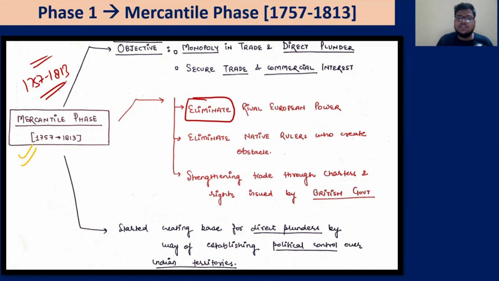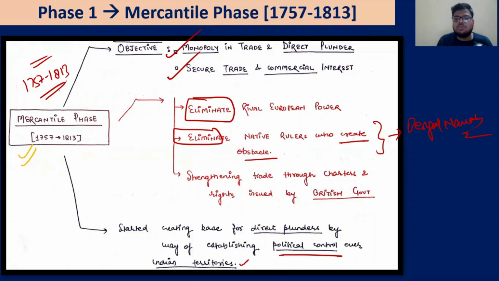They needed to eliminate the native rulers who were creating obstacles, for example the Bengal Nawab in the Battle of Plassey. They needed to strengthen their trade because they were mercantilists. They needed to export a lot. So they wanted to create a monopoly in trade and secure commercial interests. They would create the base for direct plunder by establishing political control over Indian territory. Without establishing political control over Indian territory, this is not possible. Okay?